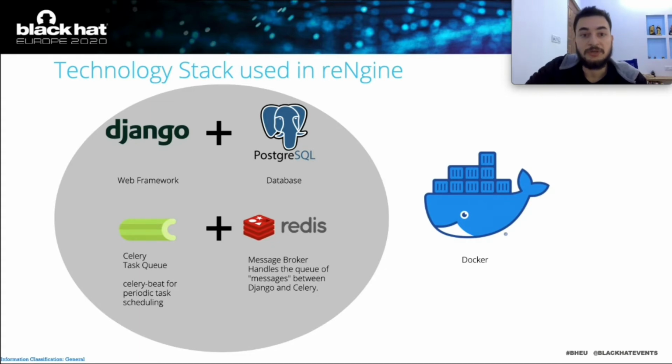So we decided to use Docker for various reasons. One of the reasons is that most of the tools that we use in reNgine have their own dependencies, and taking care of them, setting them up individually was a pain. So we also use Docker to be platform independent. To make the installation process more seamless, and so that the pen tester need not worry about the dependencies and installation, we containerized everything into Docker.